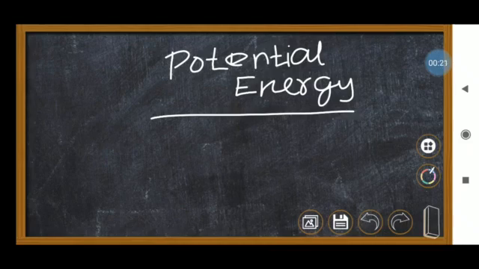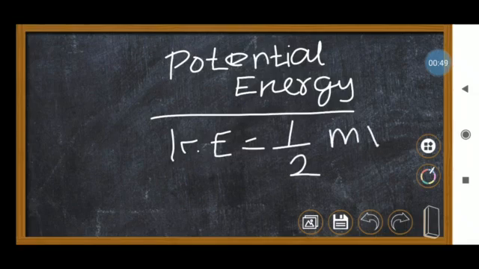Kinetic energy means that whenever an object moves, the energy possessed or gained by that body due to its motion is called kinetic energy. So whenever there is some movement, kinetic energy will be present. We derived the equation KE, kinetic energy, equal to half mv square.